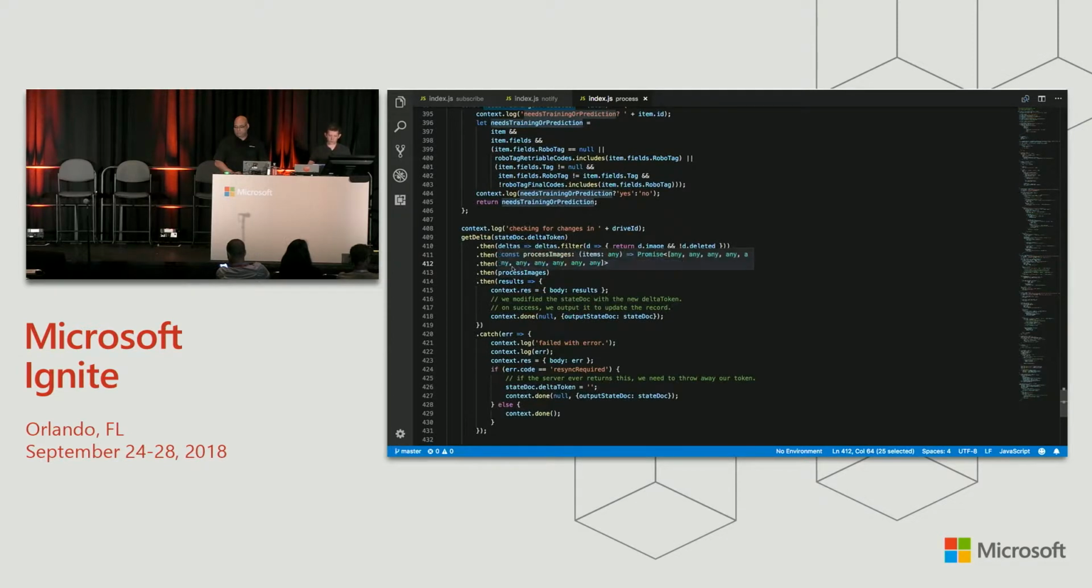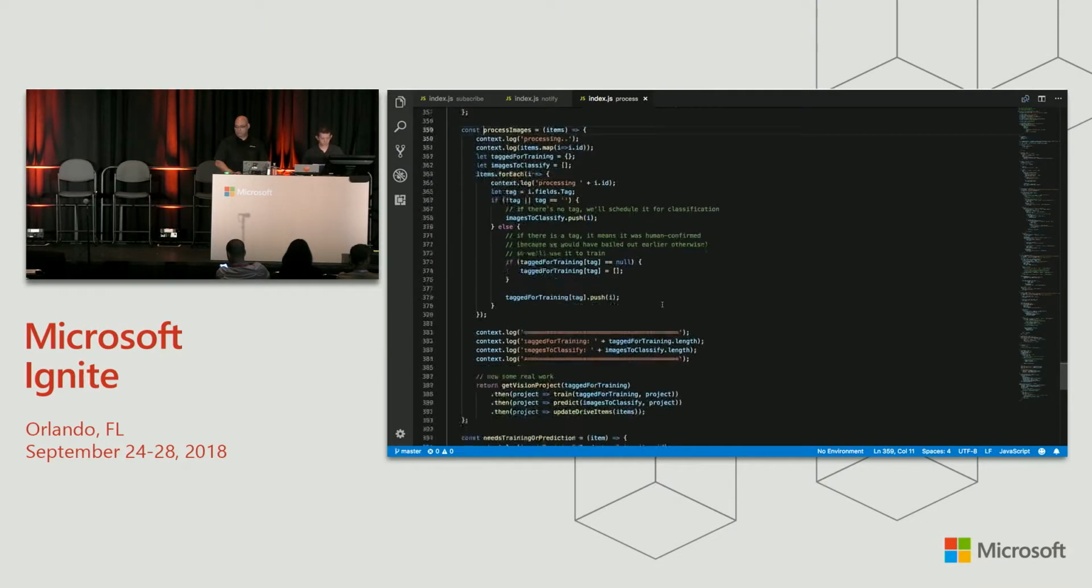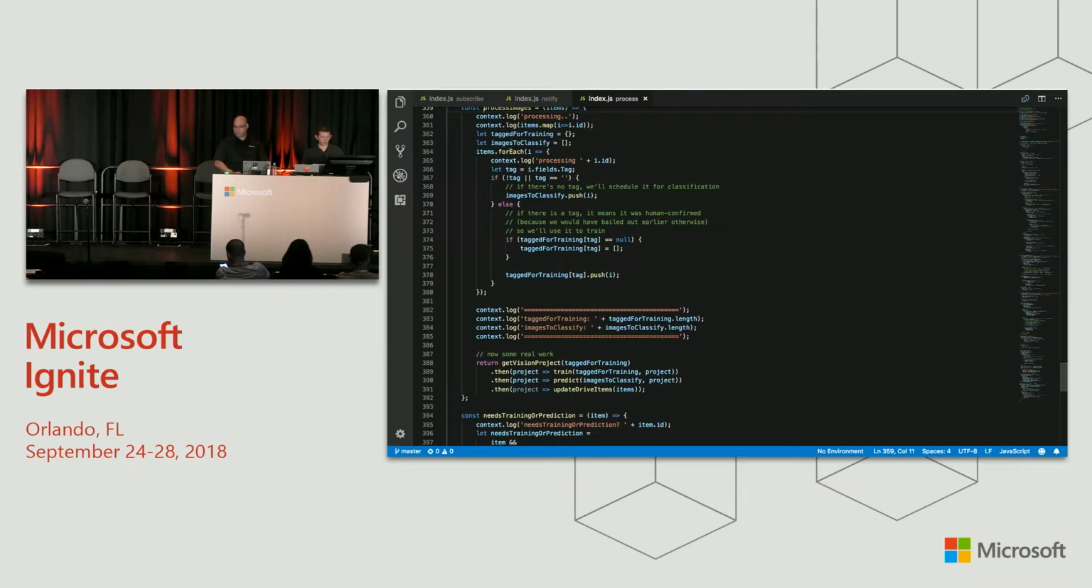So once we have the images that we care about right now, we call process, which is where all the magic happens. We start off by looping through all of the images. If there's no tag, like I said, that means we need to schedule it for classification. If there is a tag, then we schedule it for training. We just accumulate those there.